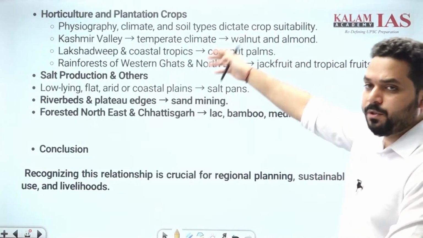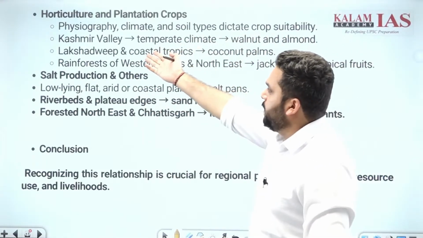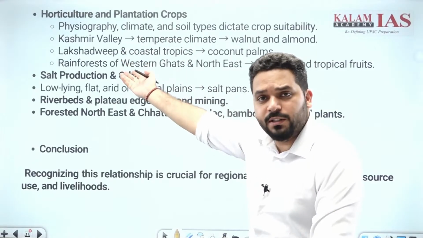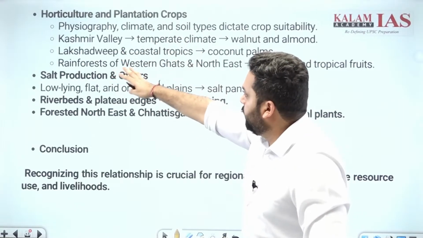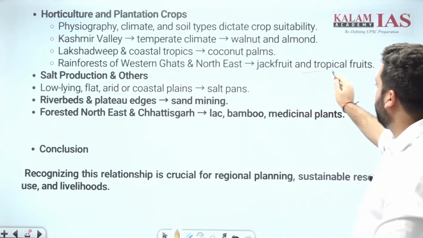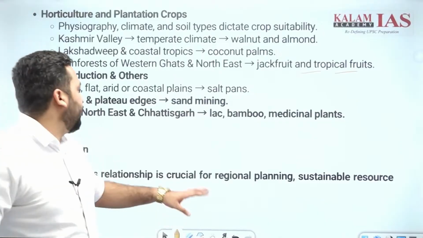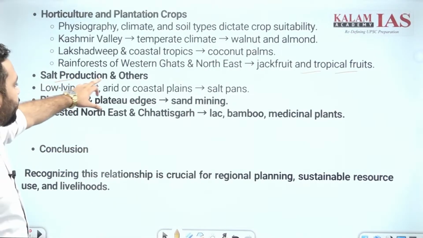Horticulture and plantation crops: physiography, climate and soil type dictate soil suitability. In the Kashmir Valley we have dry fruit, walnut and almond production. Then Lakshadweep's coastal coconut, the rainforest of the Western Ghats, jackfruits and tropical fruits. Mushrooms and so on we can mention in Kodai Canal. Salt production and others.